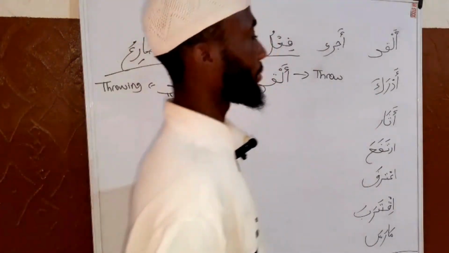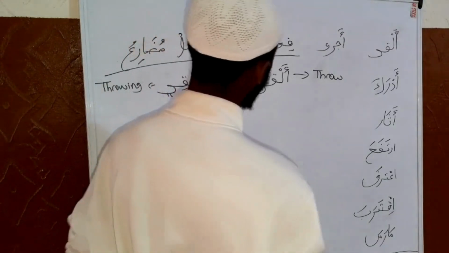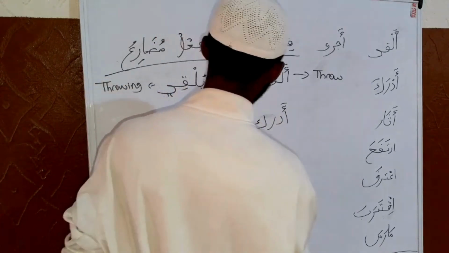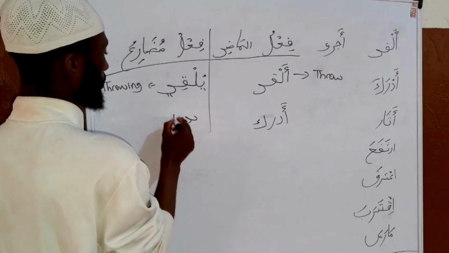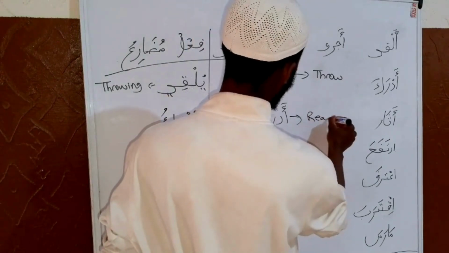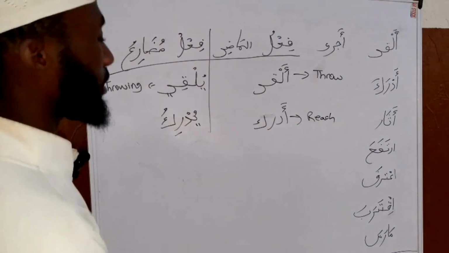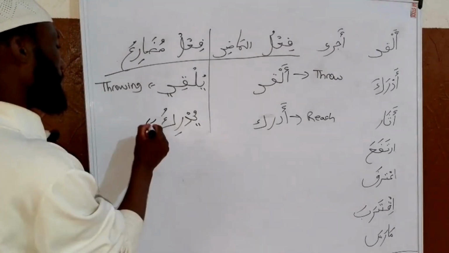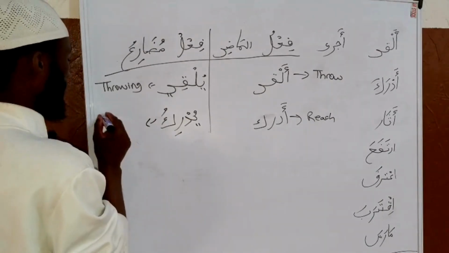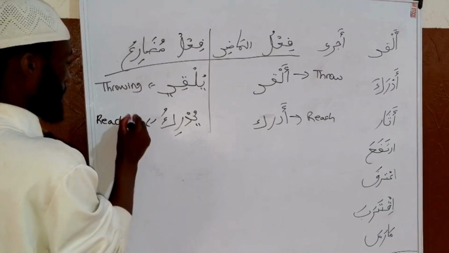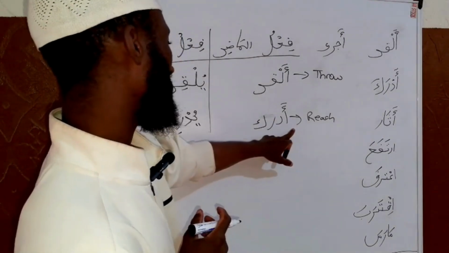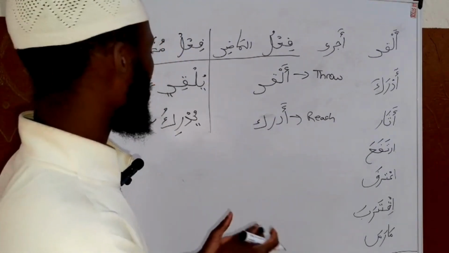Now we have adraka. Adraka, that's adraka. Then we have yudriku. Adraka, it means what? Reach. Adraka, that is reach. Then the present continuous verb is going to be what? Reaching. Adraka, reach, yudriku. That is the present continuous verb.